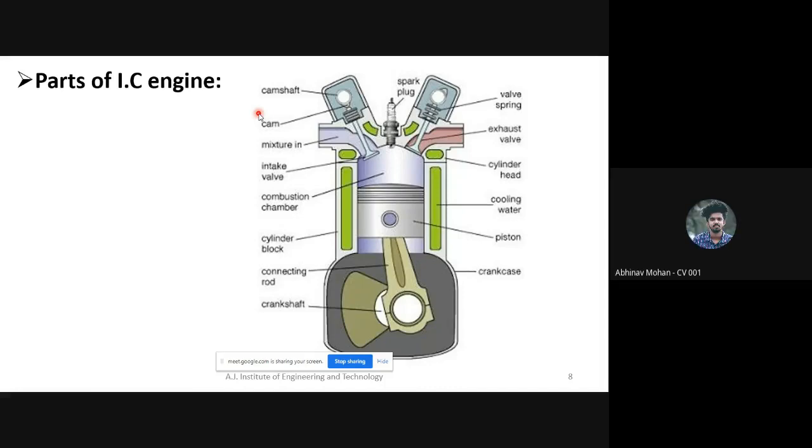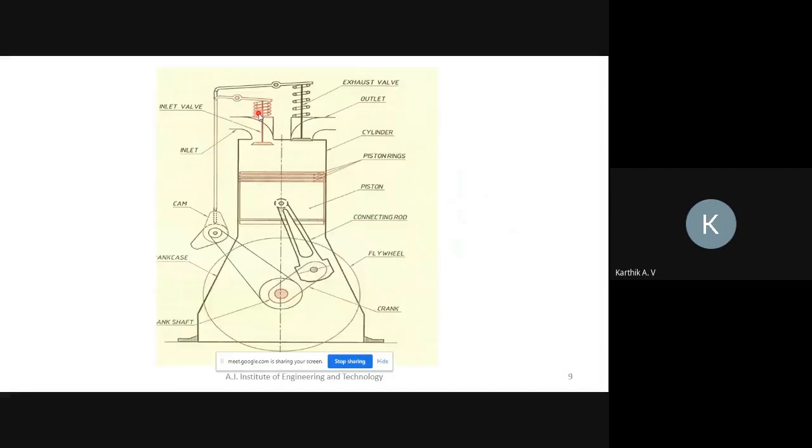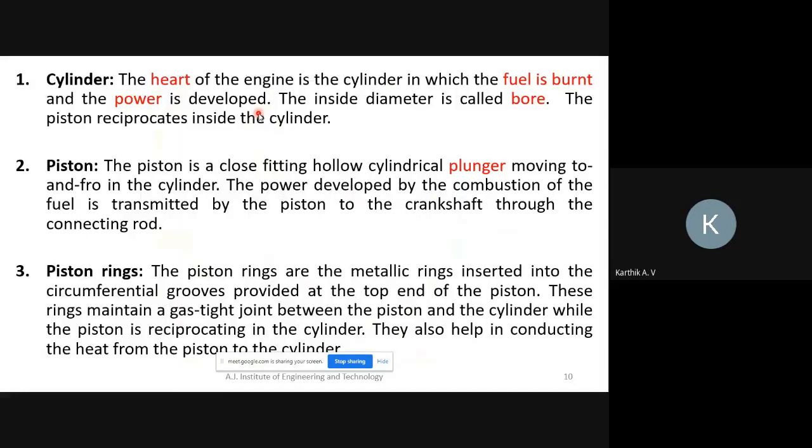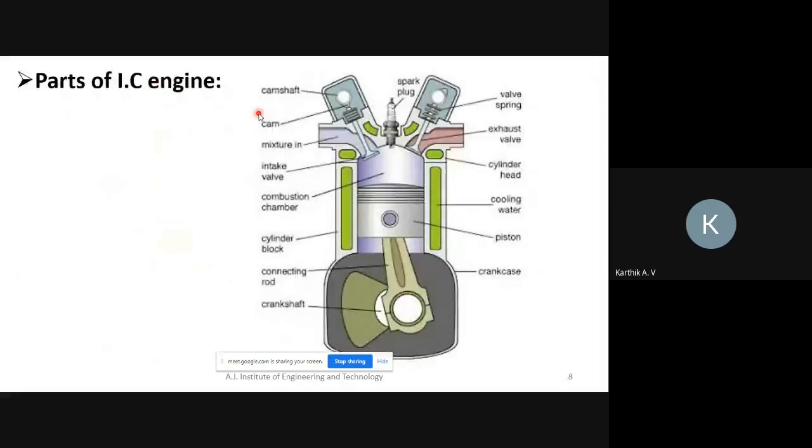Sir, just parts? Parts only or their definition also? Definition. Crankshaft means what? Like that. What is the use of the connecting rod? Explain. So what is the function of the connecting rod? Tell me.